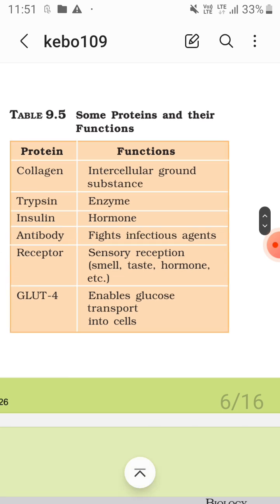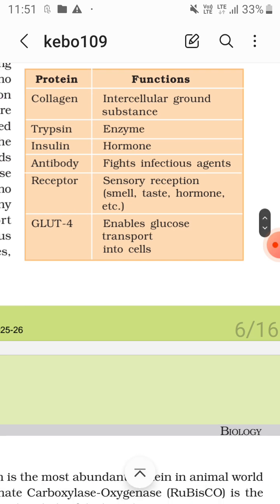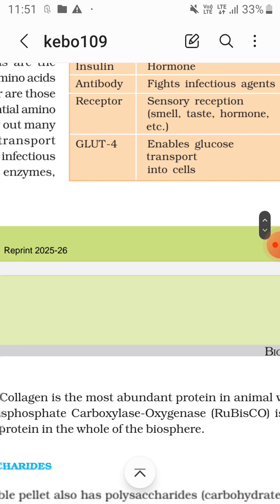Now the glucose transporter is a type of protein. Its function is to enable glucose transport into the cell. So as a protein, its function is to enable glucose transport into the cells.